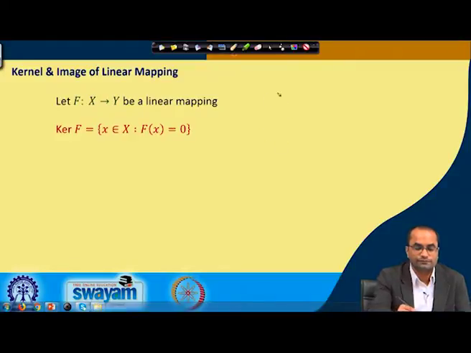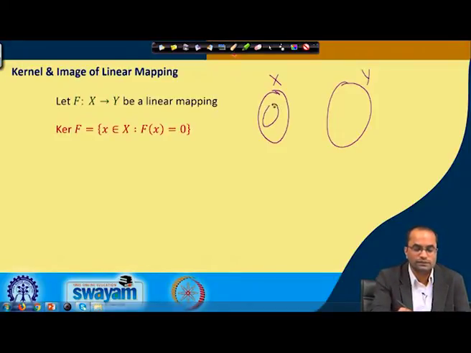We have this vector space X, we have this vector space Y, and what is the kernel? We will collect all these points in X which map to the 0 element in Y.